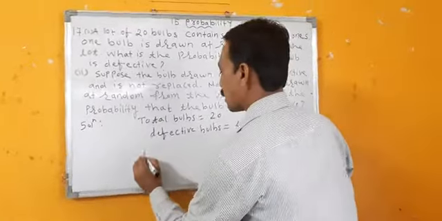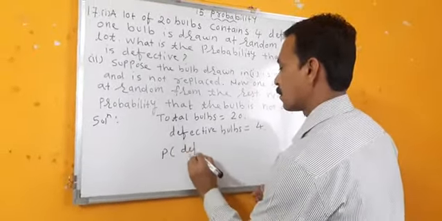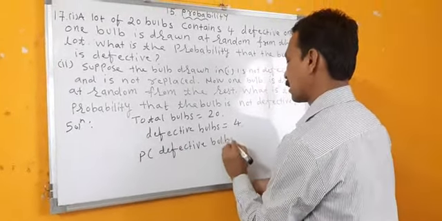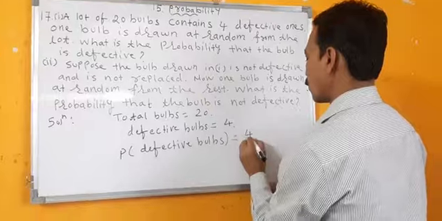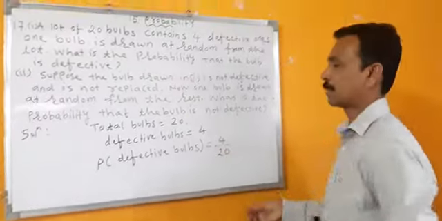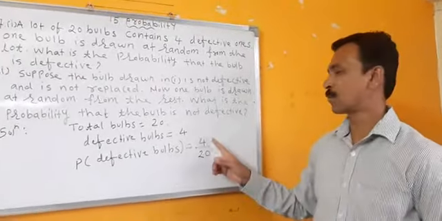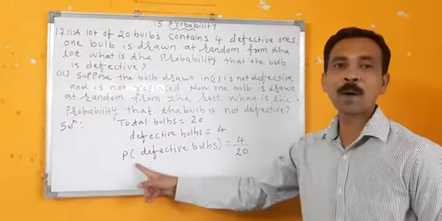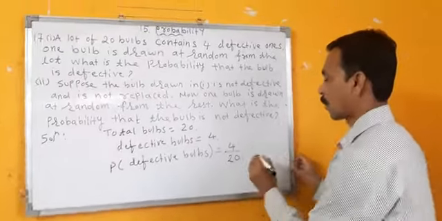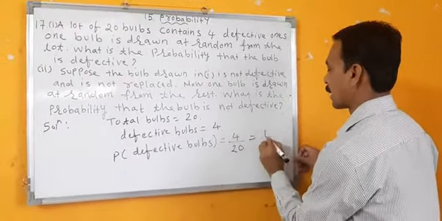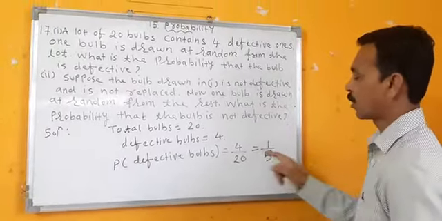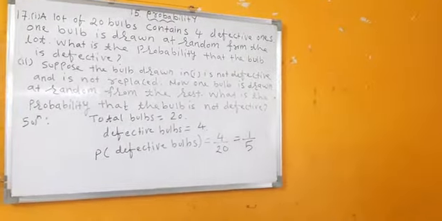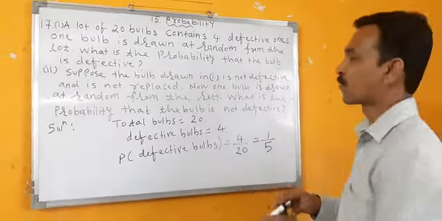So I will write here: probability of defective bulbs is equal to 4 upon 20, because defective bulbs are 4 and total number of bulbs are 20. If we reduce it, it becomes 1 upon 5, because 4 ones are 4 and 4 fives are 20. So this is the first bit.